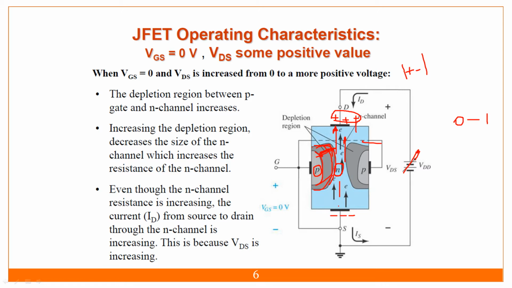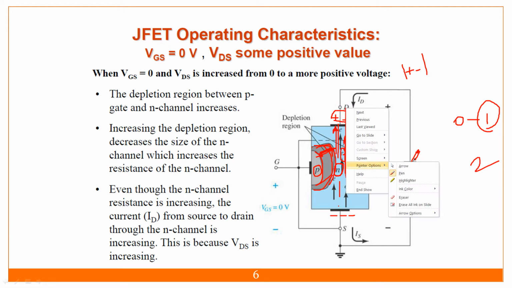So if I change from 0 to 1, the electrons will get attracted at this place. Whatever holes are in this depletion region, as you know, holes and electrons, opposite polarities, get attracted to each other. That expands this depletion region, depending on how much voltage I am applying. If I change from 1 to 2, then again more electrons are attracted.